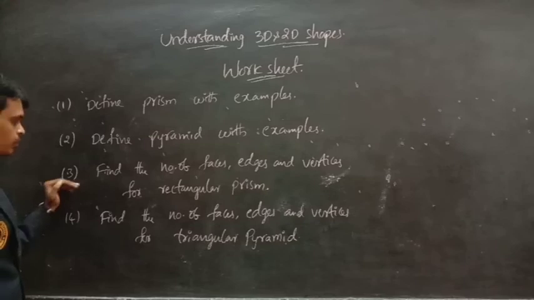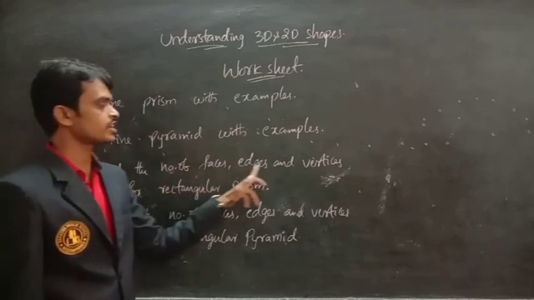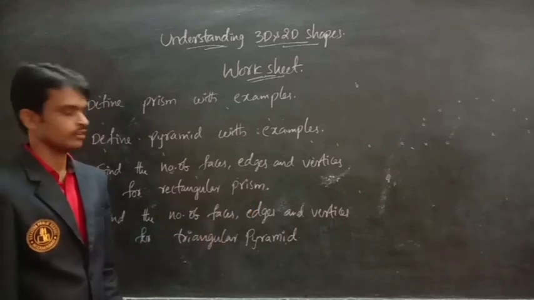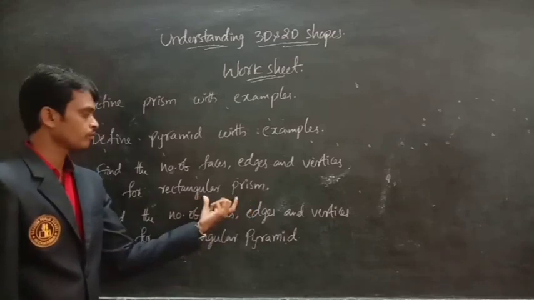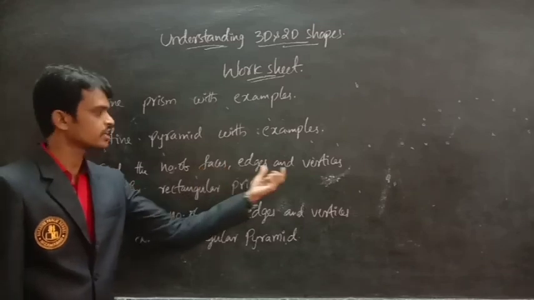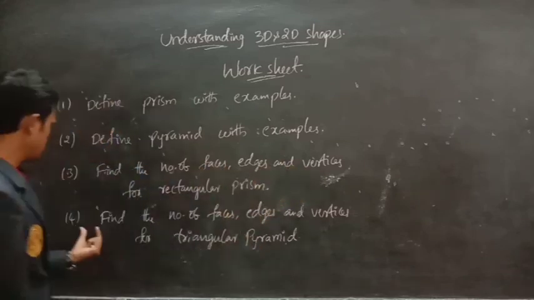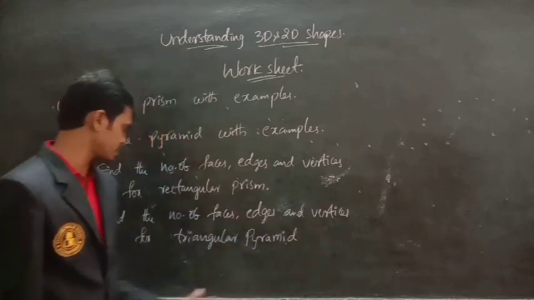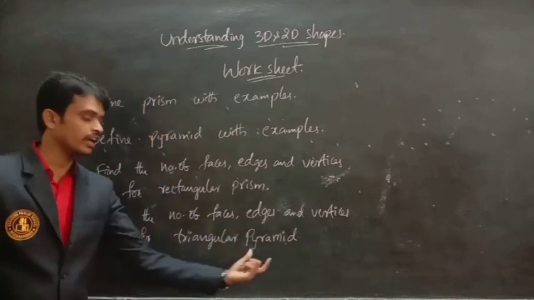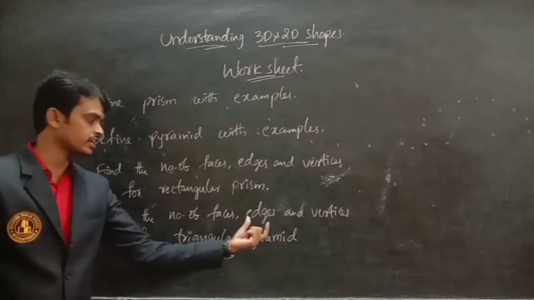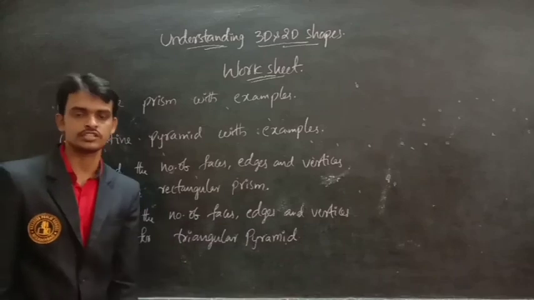Third one, find the number of faces, edges and vertices for a rectangular prism. Fourth one, find the number of faces, edges and vertices for a triangular pyramid. For each, you should write the faces, edges and vertices.